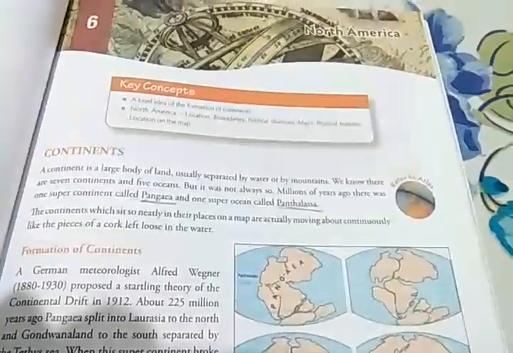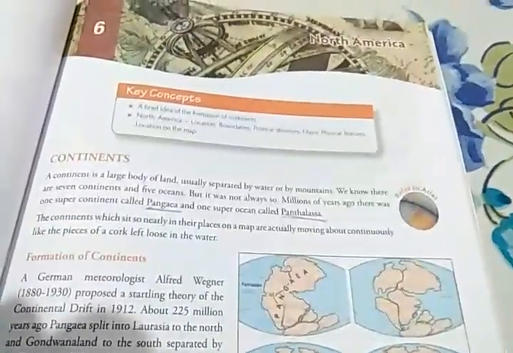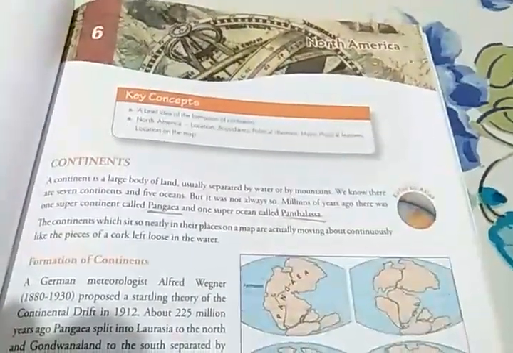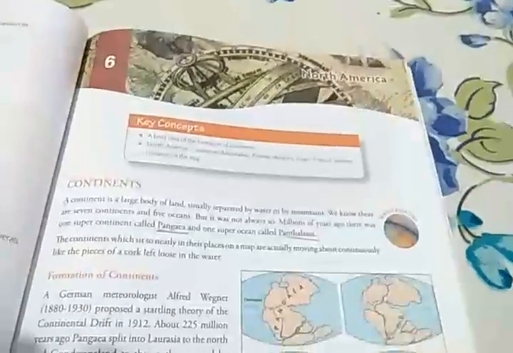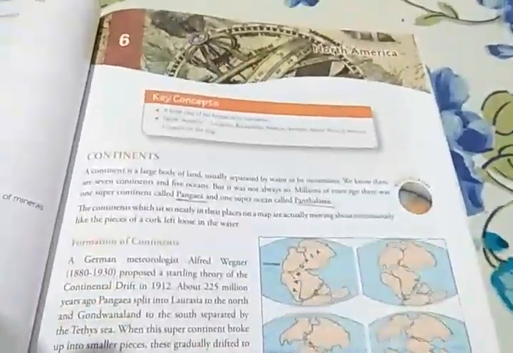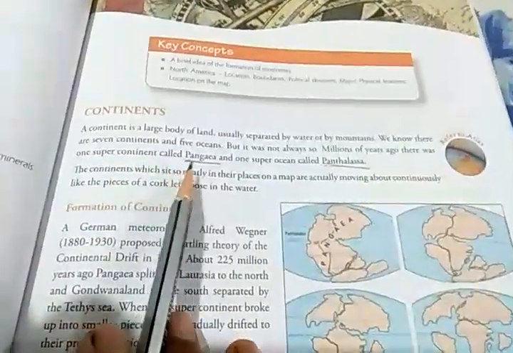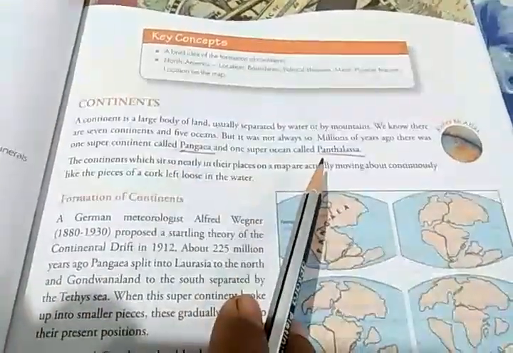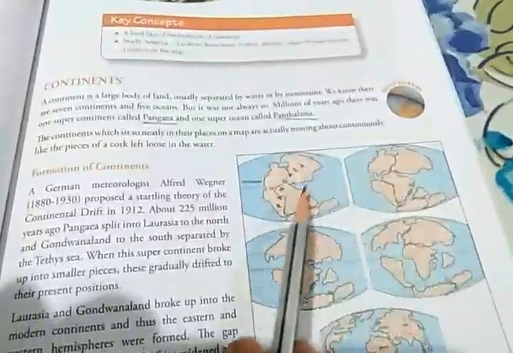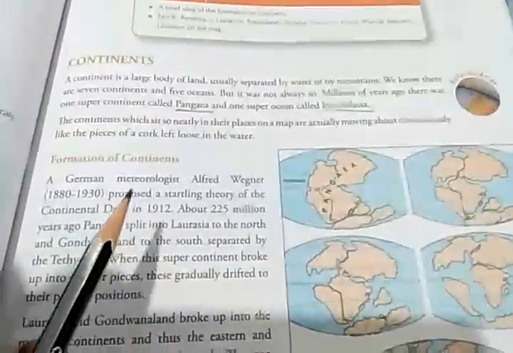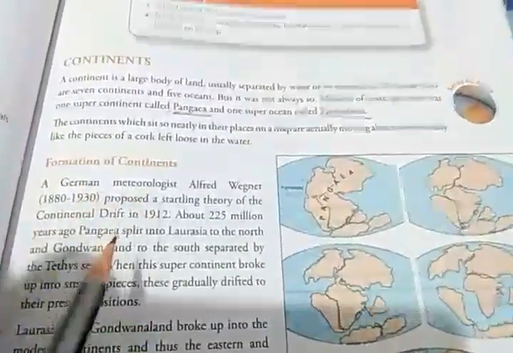Good morning, student. Today in class 6 geography, we will take up North America. And in my previous video, I had discussed this continent, North America, about Pangaea and Panthalassa. Okay, in this figure also I had explained. So if you have not seen, see my previous video. Now we go to the formation of continents.